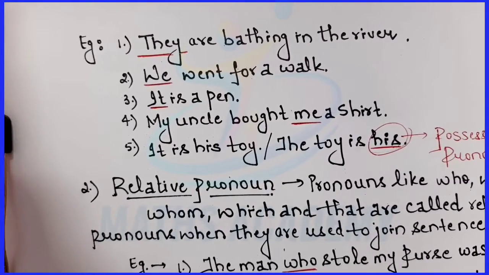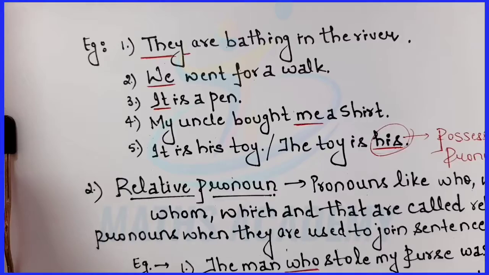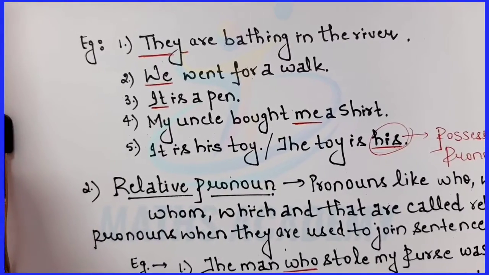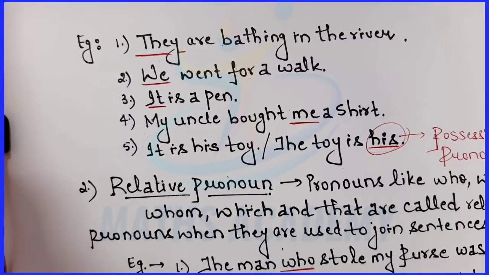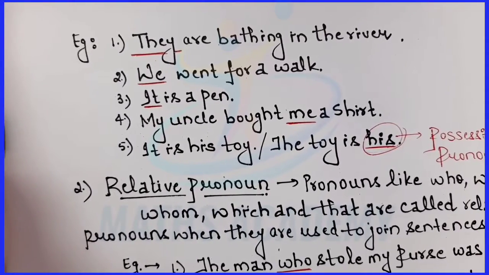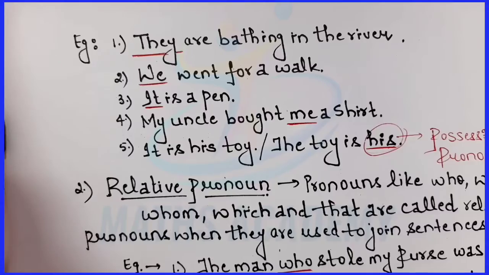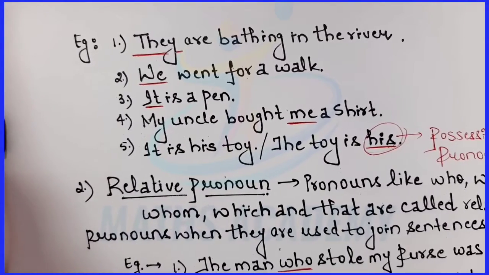So we have the subject position as well as the object position, and a few more pronouns which are called the possessive pronouns, which are mine, ours, yours, his, hers, theirs.